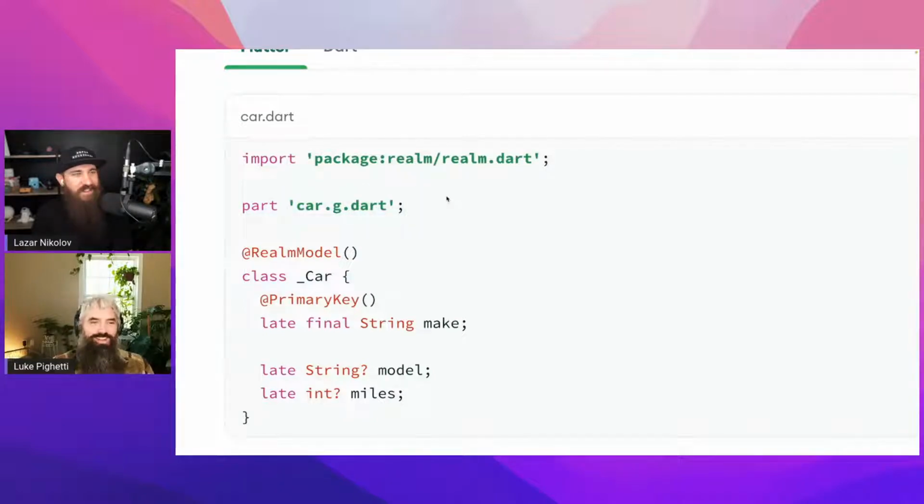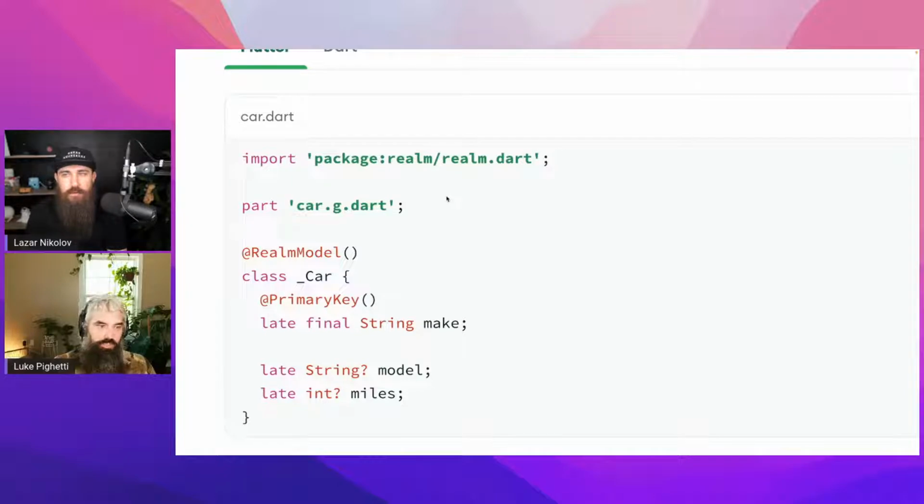Code generation. So I'll give you a short rant. Code generation in Dart is kind of old technology. What we have to do is use these annotations to mark up a class, for example, to tell the code generator what to do. And then it will literally generate a source code file. In this case, it's going to generate car.g.dart.